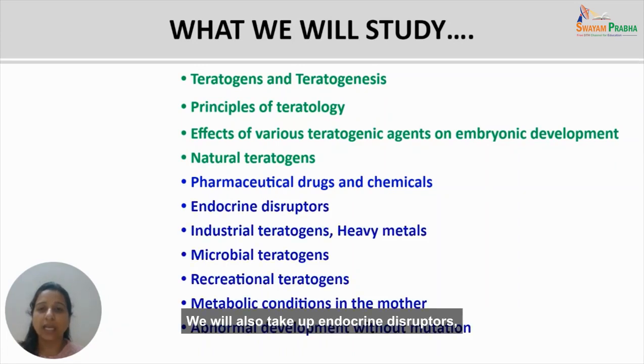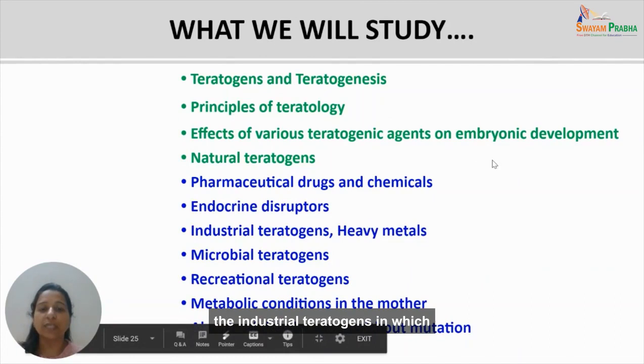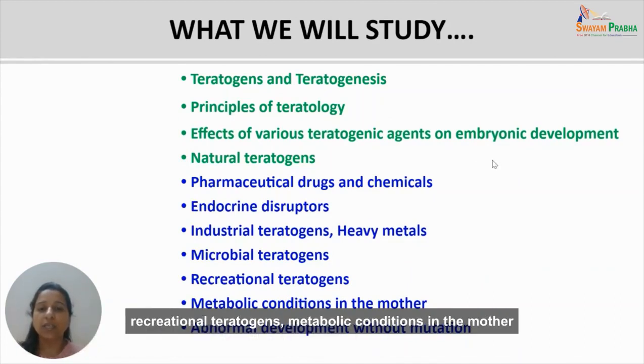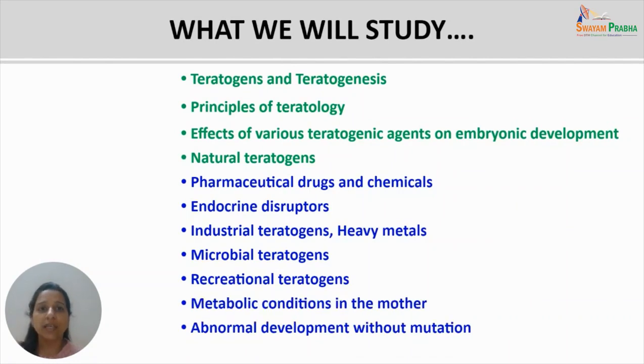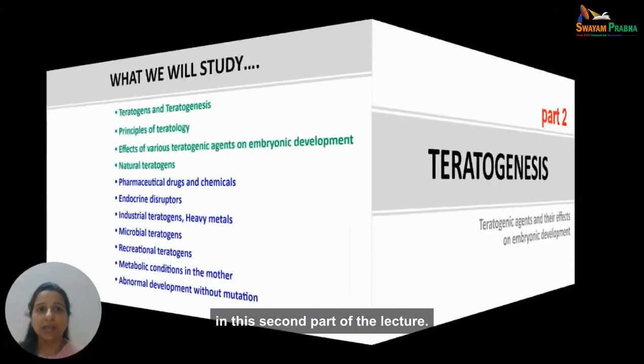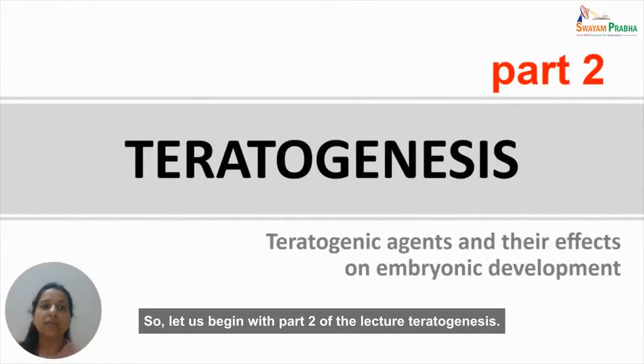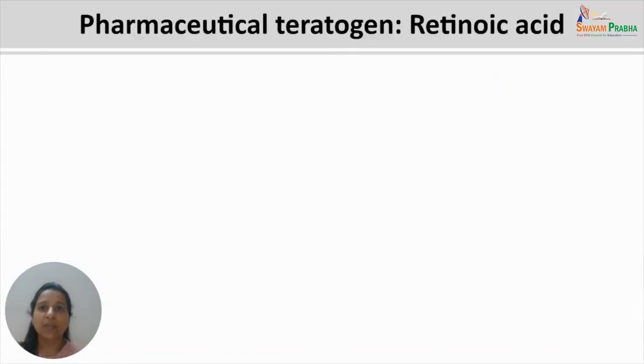We will also take up endocrine disruptors, the industrial teratogens, in which we will study heavy metals, microbial teratogens, recreational teratogens, metabolic conditions in the mother, and abnormal development without mutation in this second part of the lecture. So let us begin with part 2 of the lecture, teratogenesis.